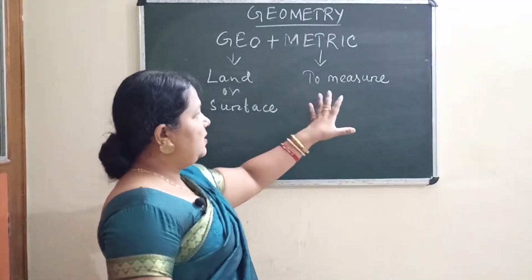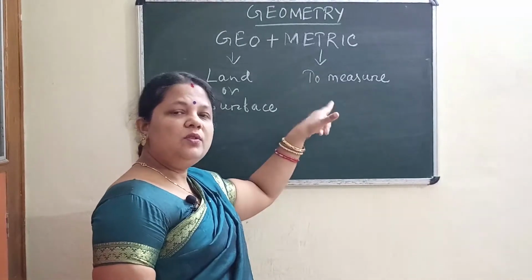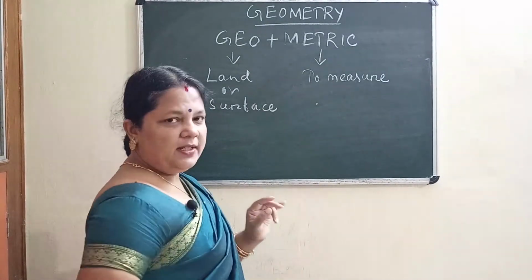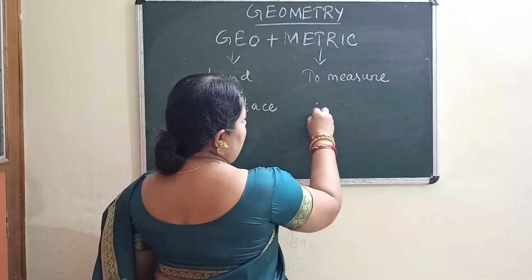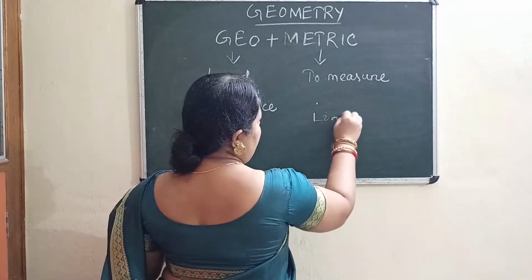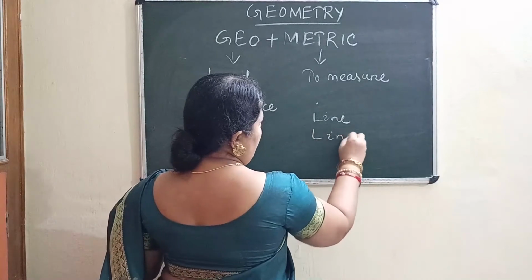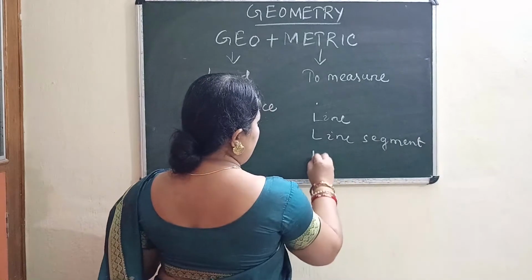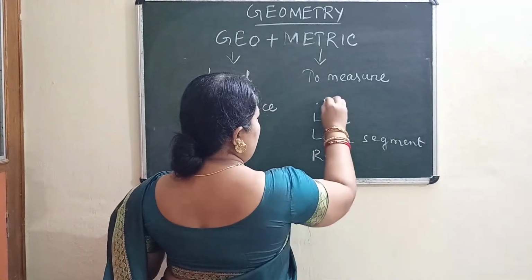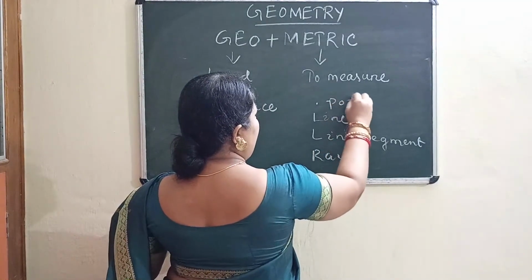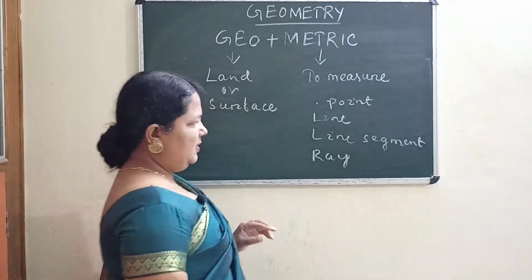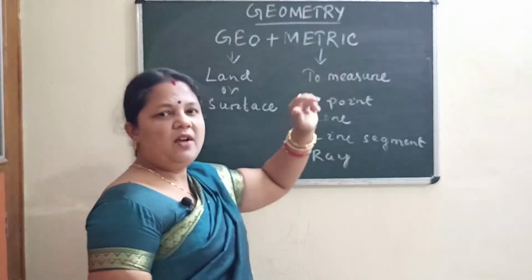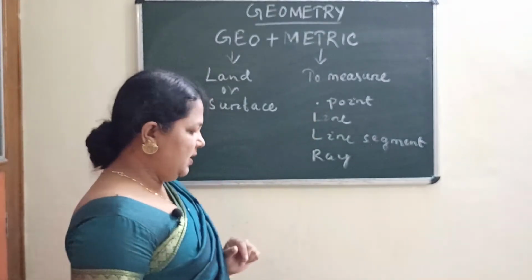In the last class we discussed how to start the geometry. The basic things are point, then line, then line segment, and ray. These are the basic things on which we can draw our geometrical figures.